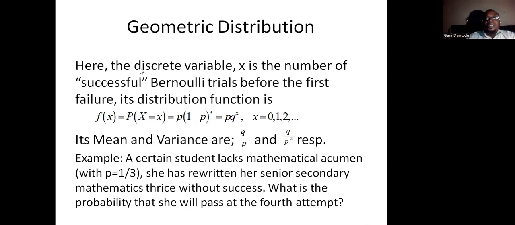Geometric distribution. A discrete variable x is said to be geometrically distributed if there are binary trials that are continually unsuccessful until a success is experienced. The mean is q over p, and the variance is q over p squared. A student who lacks mathematical acumen can pass with probability 1/3. She has written secondary school mathematics thrice without success. What is the probability that she will pass at the 4th attempt?